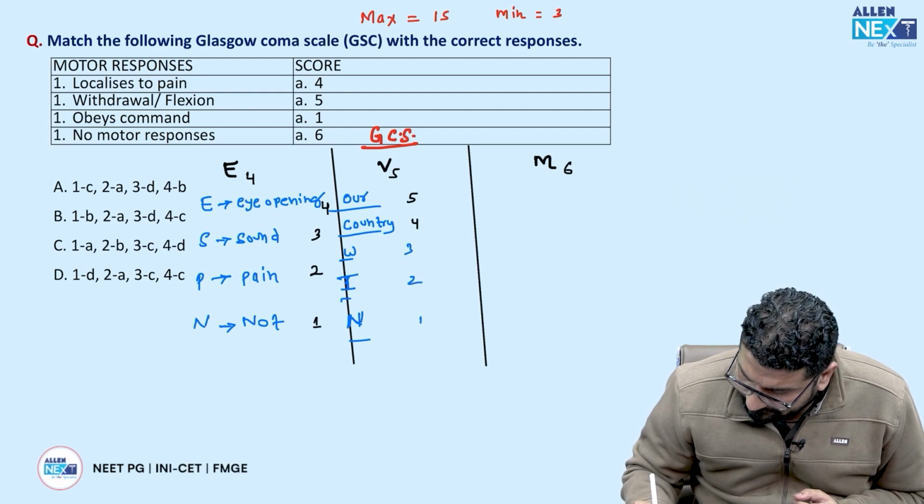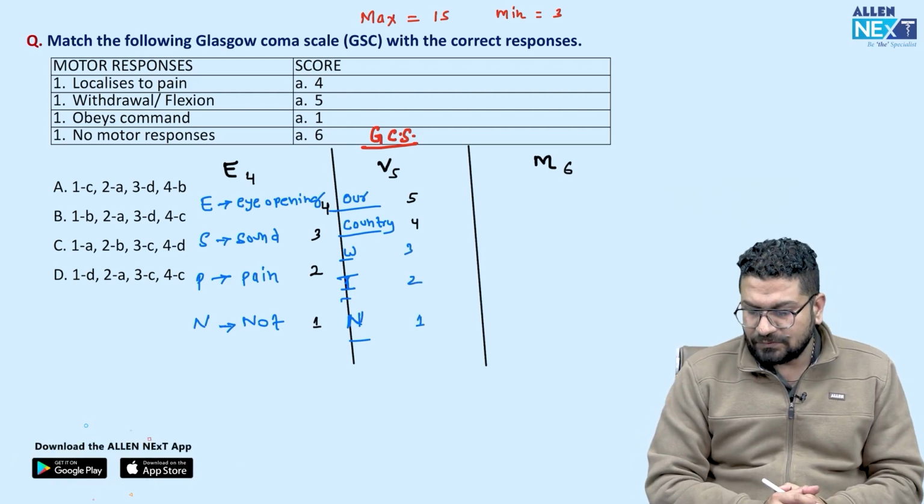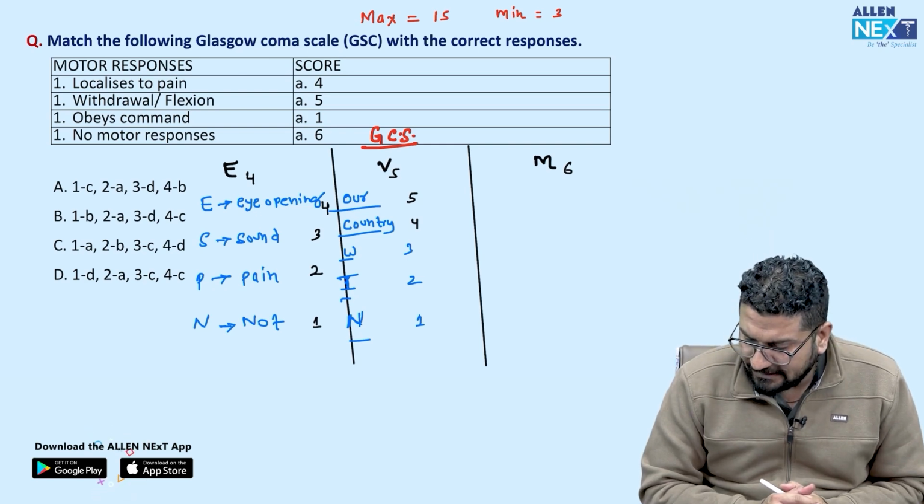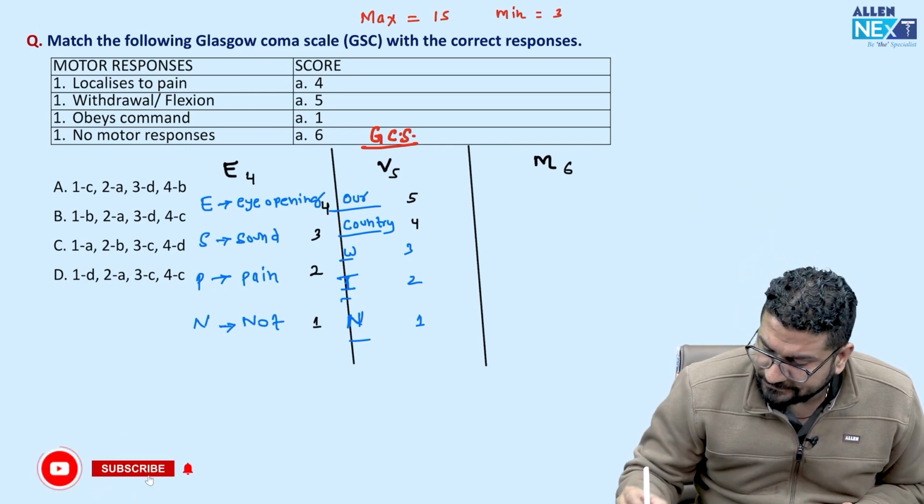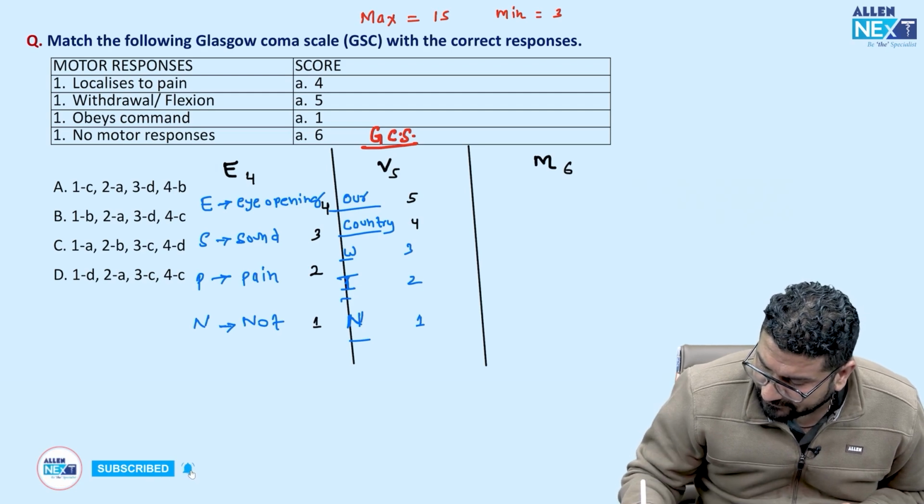3, 2, 1. Now coming to motor component, so here we have 6 scores. So इसको कैसे याद करोगे? Remember the mnemonic can't live without fan.